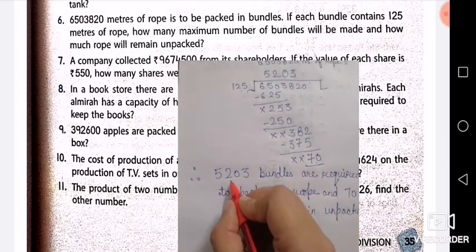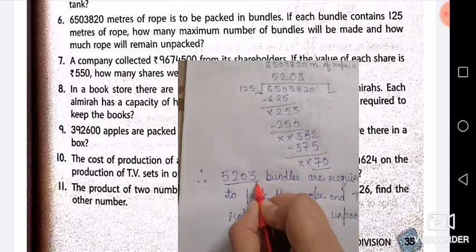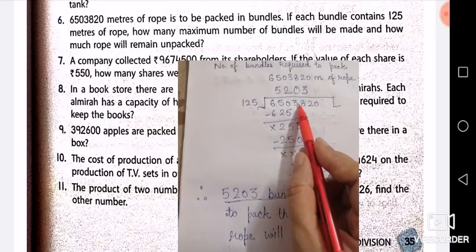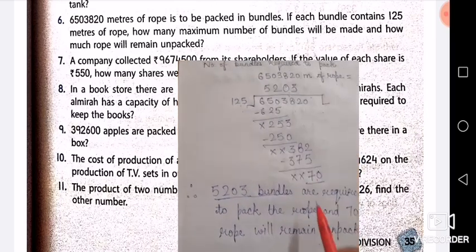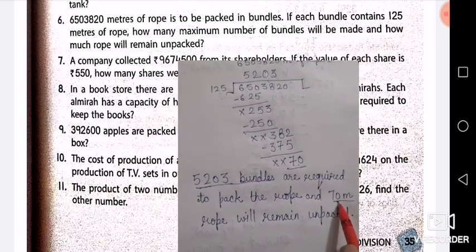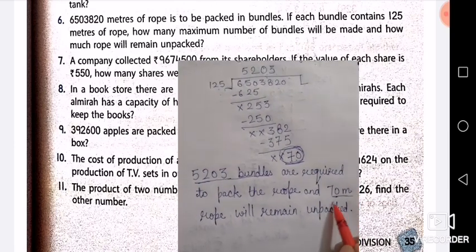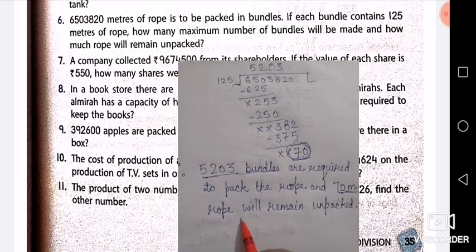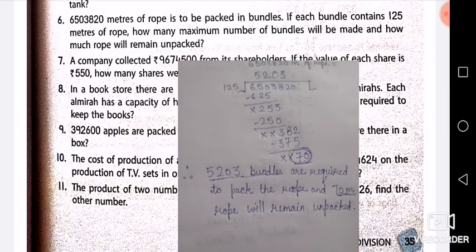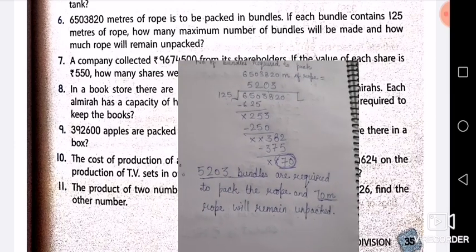See, here I have not put meter because these are the number of bundles which are required to pack this, and 70-meter rope, this remainder, that is your remainder. 70 meter is your remainder. Rope will remain unpacked.